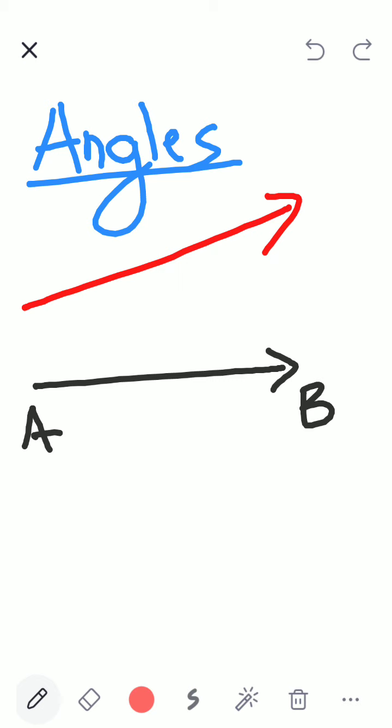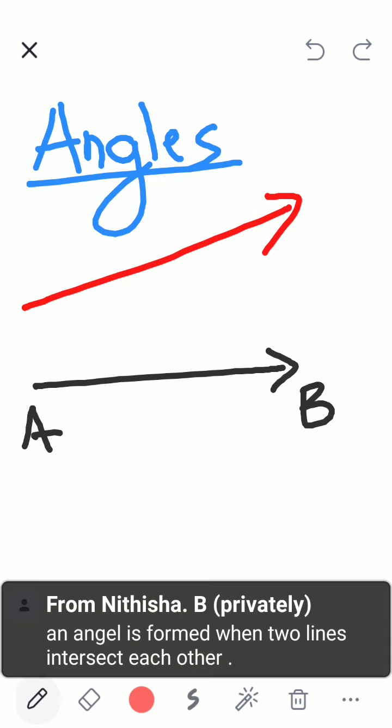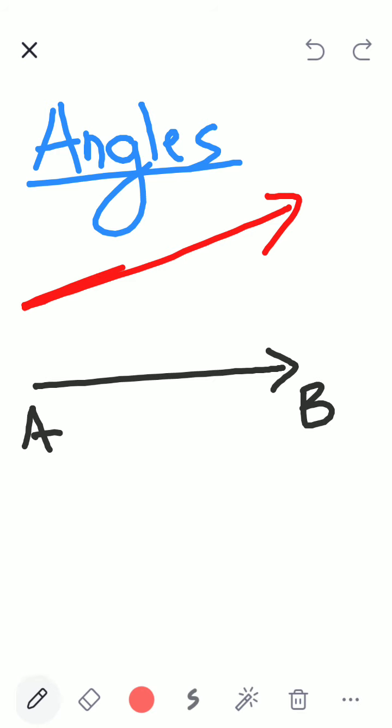I agreed with her. Yes, they should meet each other. If they don't meet, then both are different. So I will rub this and I will join them. They have to connect somewhere.